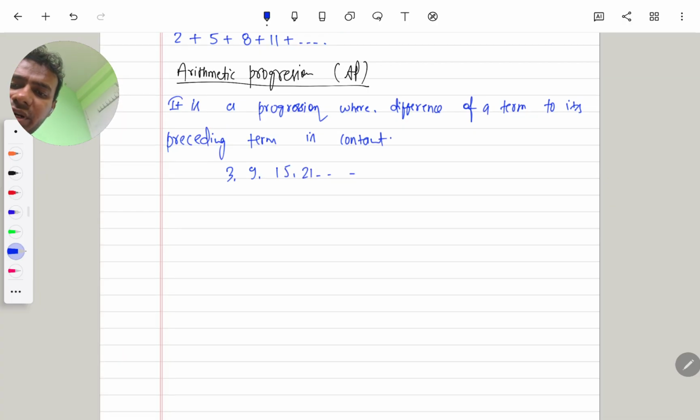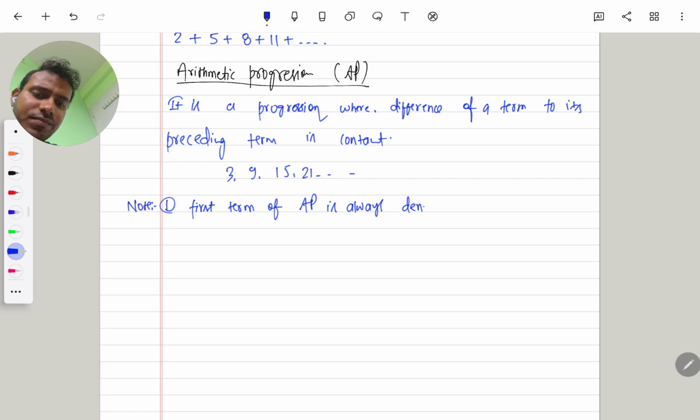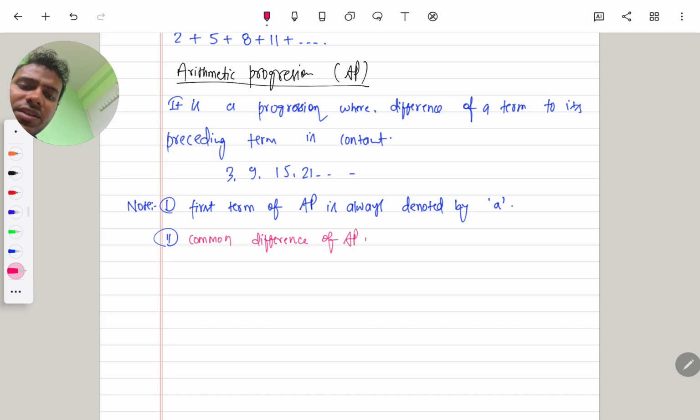Now some important points. The first point is that the first term of an AP is always denoted by small a. Also, the common difference of an AP is always denoted by small d.